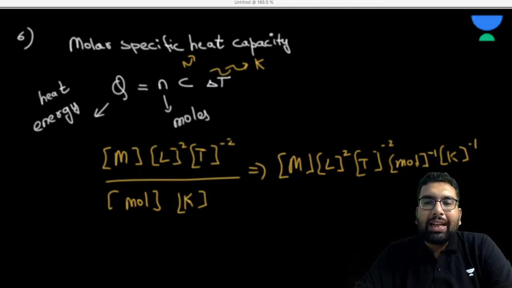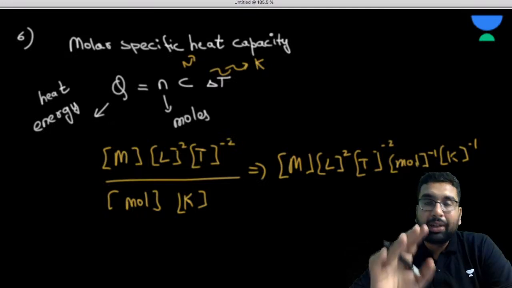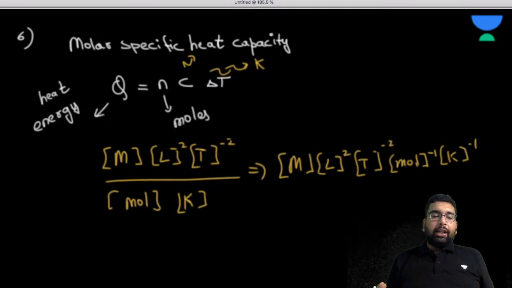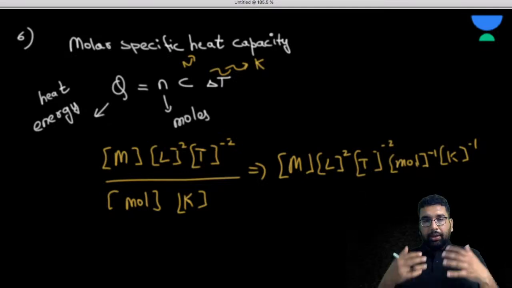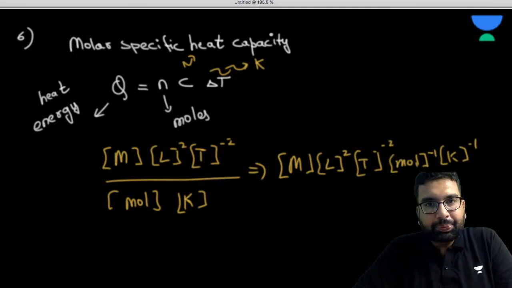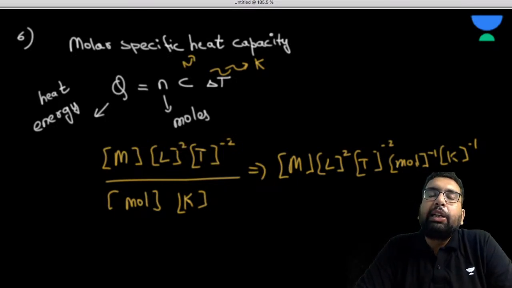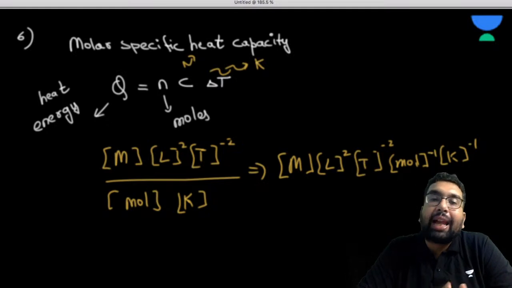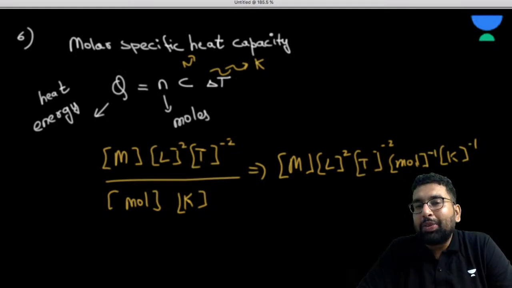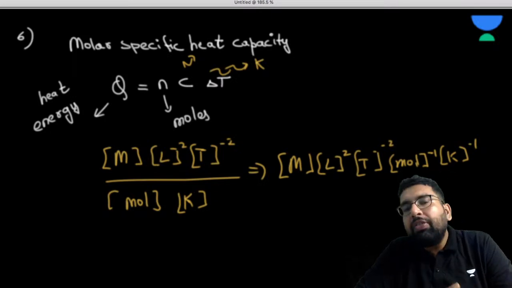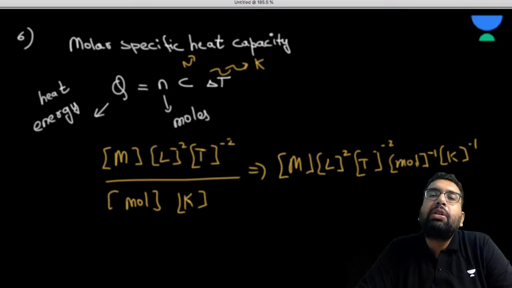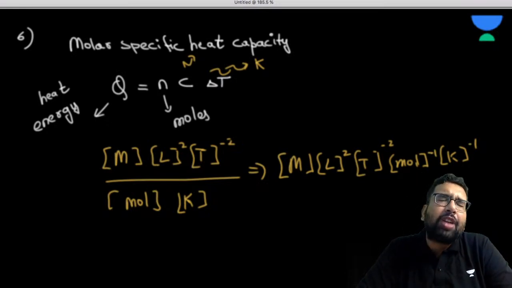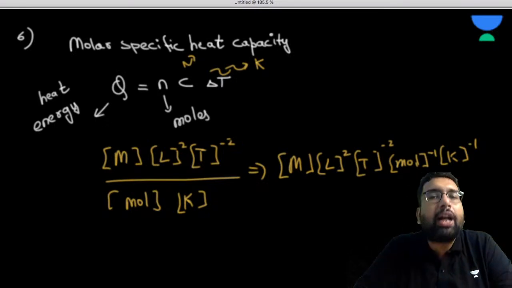I'll keep it to this point in this session, and in the next session we will be talking about the principle of dimensional homogeneity. As I said, using these dimensions, you can check whether an equation is correct or incorrect. So we are going to do that. Further, we are going to find the dimensions of many parts of the equation. So the next session is going to be very exciting, very productive.